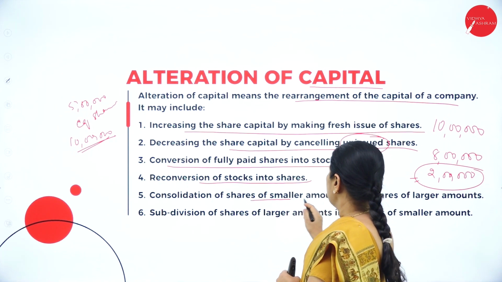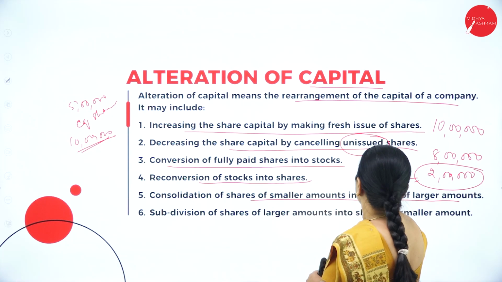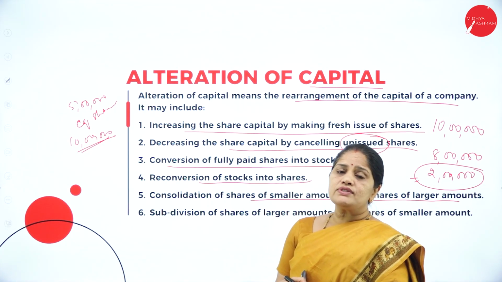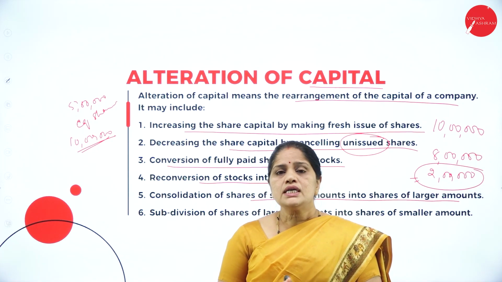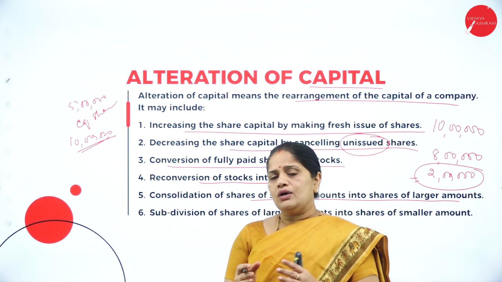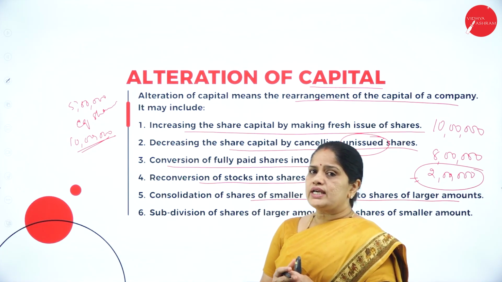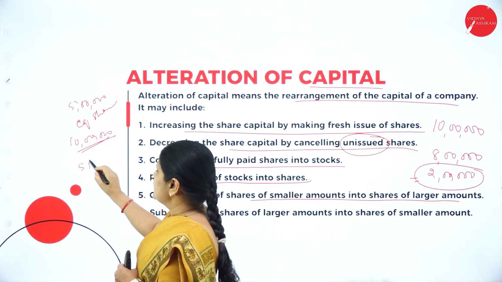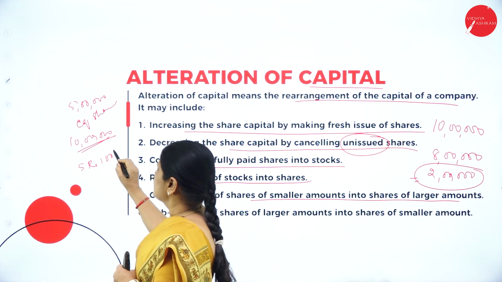Then consolidation of shares of smaller amount into shares of larger amount. Now what is this consolidation? Suppose you are holding 5 rupee shares, 100 shares.